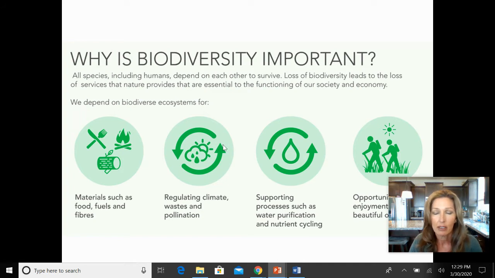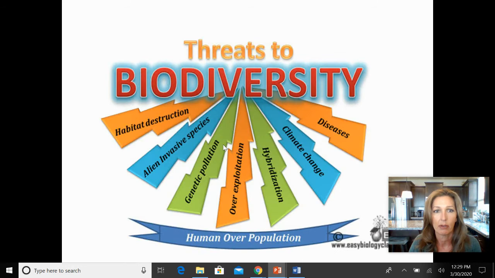So you don't need a laundry list of why biodiversity is important, but you should just empirically understand why we need biodiversity at the species level, why we need it at the genetic level, and then why we need it at the ecosystem level. And here's one more diagram that's also addressing biodiversity, but now it's really addressing the threats to biodiversity. This is what we also need to understand: how humans are actually threatening biodiversity.